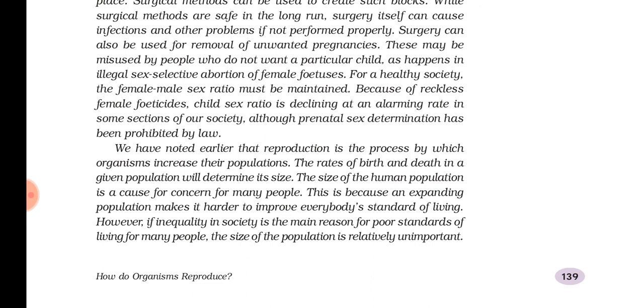So the size of the population is maintained normal by the process of reproduction, and reproduction is very important for a population, but not for an individual. For an individual it is not like digestion or other processes, it is not a metabolic process, but for the continuation of the species, reproduction is a must.